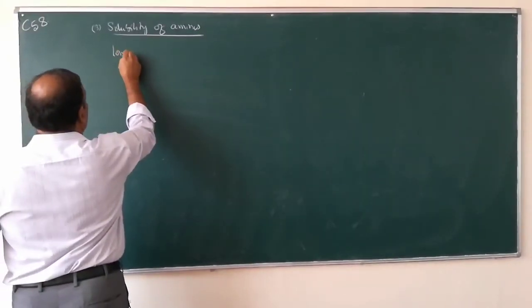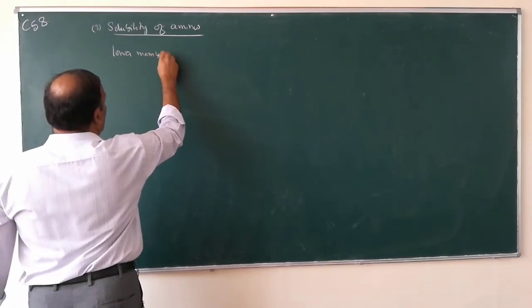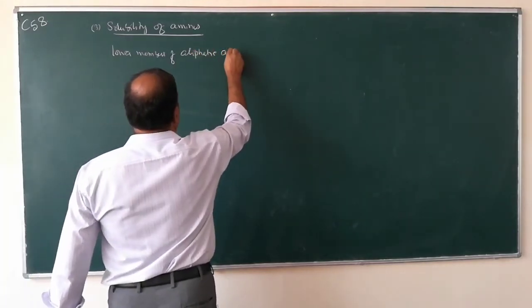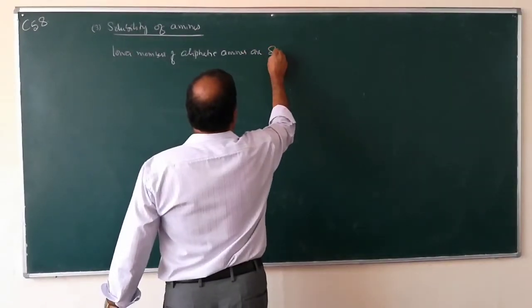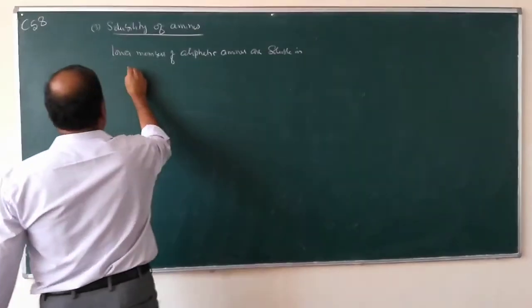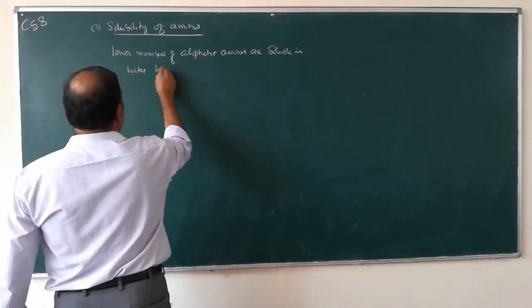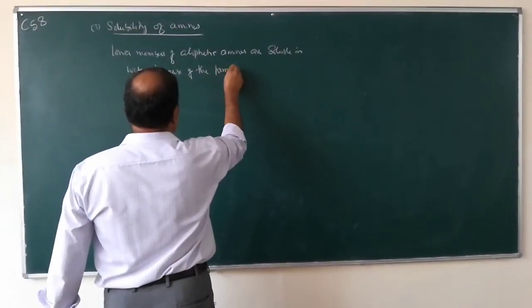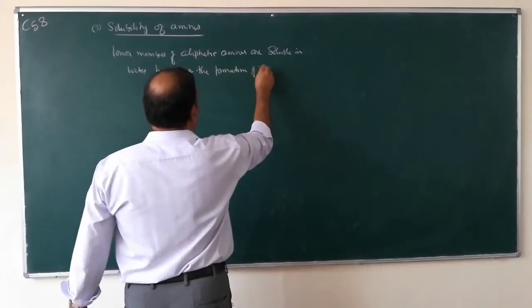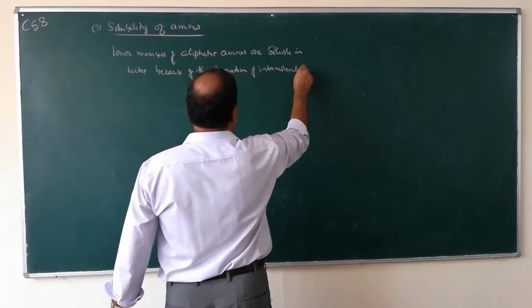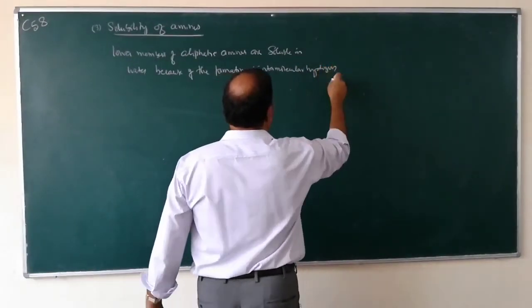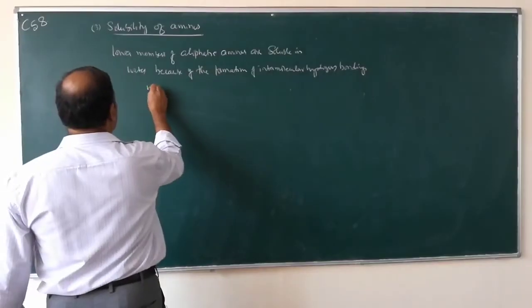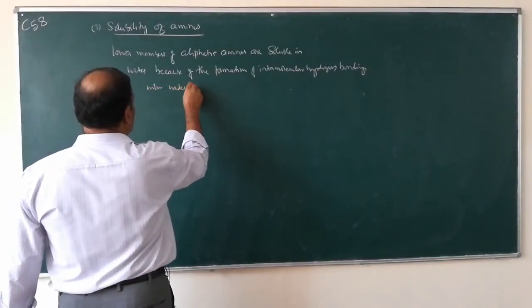So lower members of aliphatic amines are soluble in water because of the formation of intermolecular hydrogen bonding with water molecules.